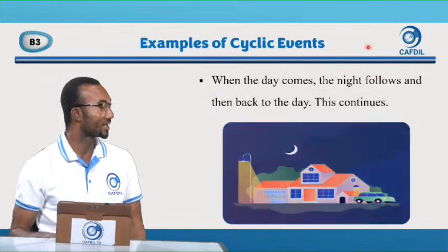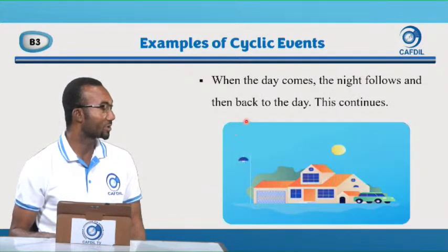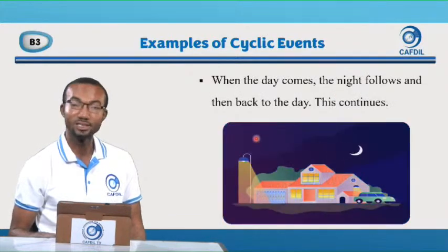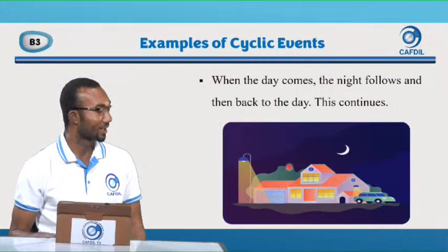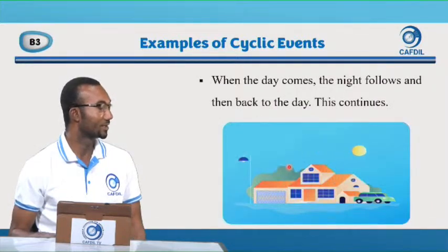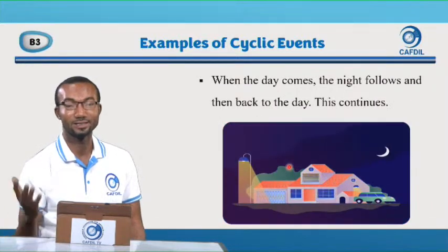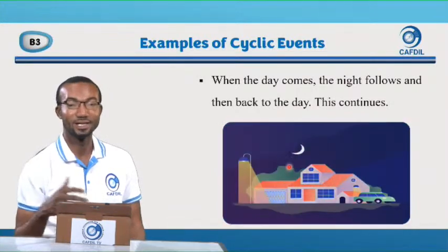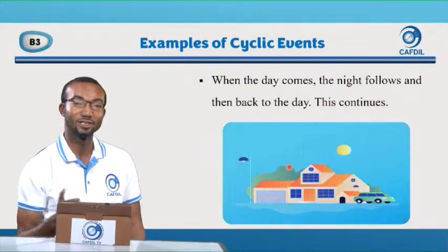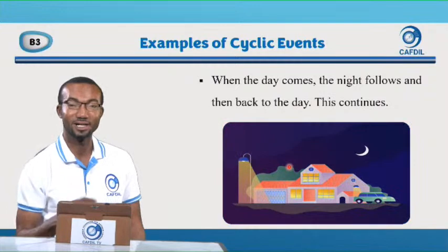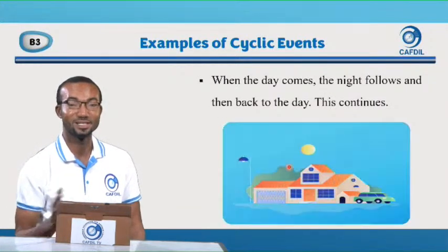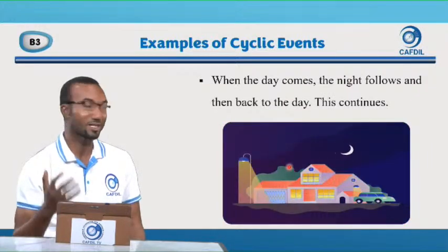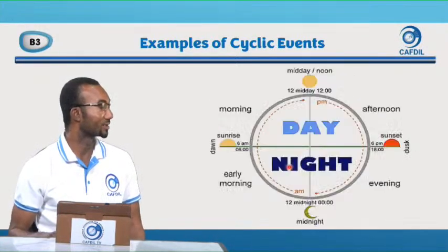When day comes, the night follows, and then back to day, and this continues. So day, night, day, night, day, night. So it's cyclic. You get day, you get night. During the day you go to school, you come back, night comes, you sleep, day will come again. That is how the world is, cyclic. So this is an example of cyclic events.